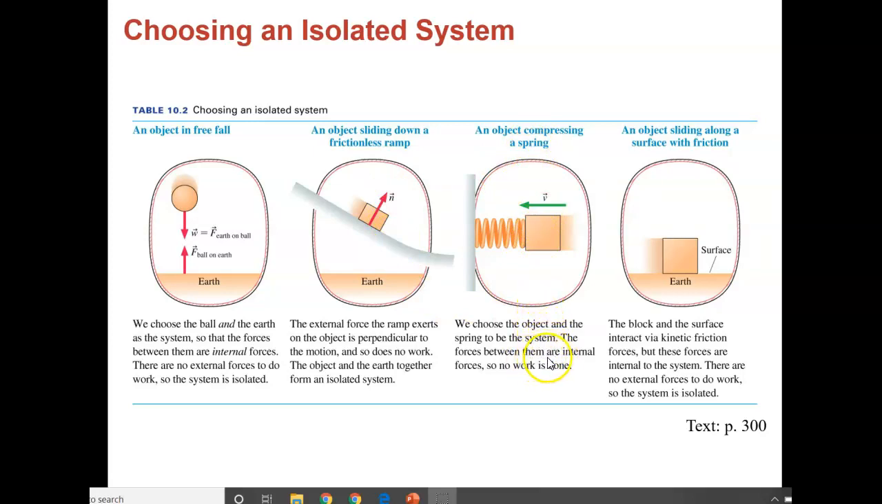Okay. Object compressing a spring: the forces between them are internal forces, so we're not really looking at a force done on the object. An object sliding along a surface with friction: the block on the surface interacts via kinetic friction forces, but the forces are internal to the system, they're not being acted on the system.